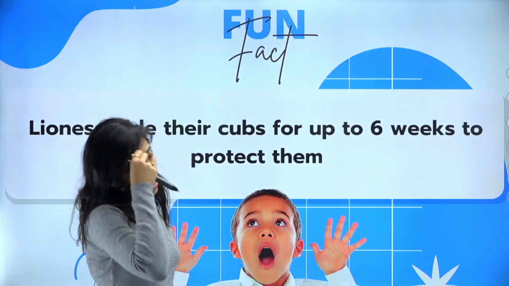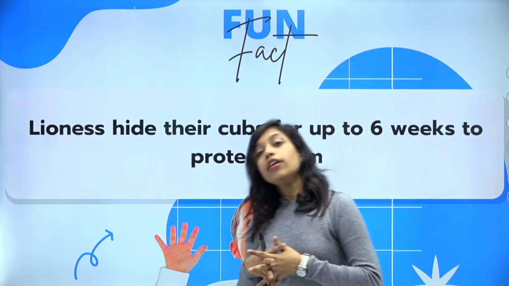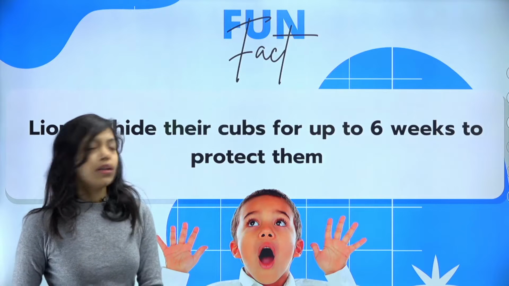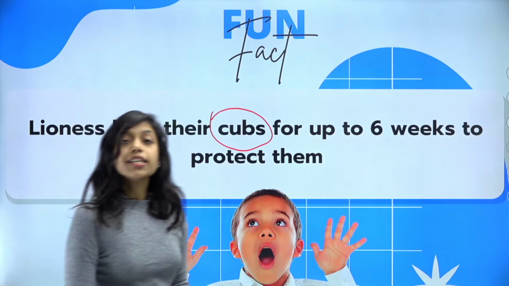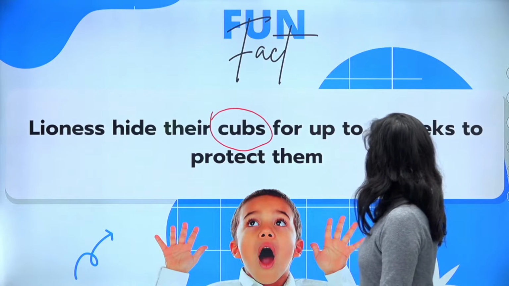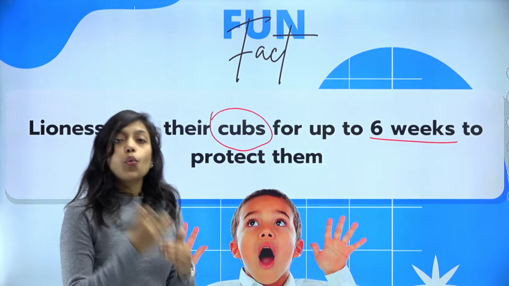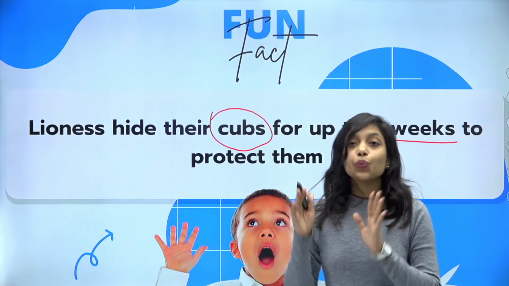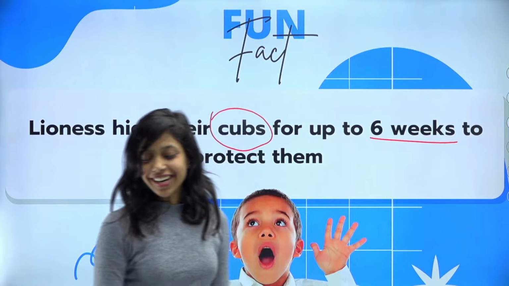As I told, after giving birth, the mammals will take care of their young ones, right? You may have heard that the lion is the king of the jungle, right? But as soon as the lion baby is born, the lioness will hide her cubs. The young one of a lion is called a cub. The lioness will hide her cubs for almost 1.5 months, that is 6 weeks. They will not let them into the jungle freely because they should get trained, and later they will expose them to the jungle. Is it clear? Very good.